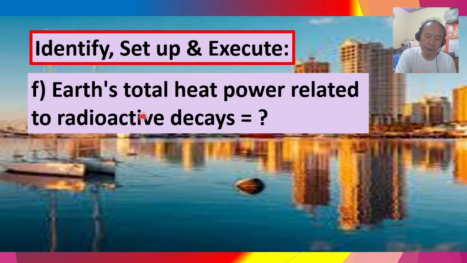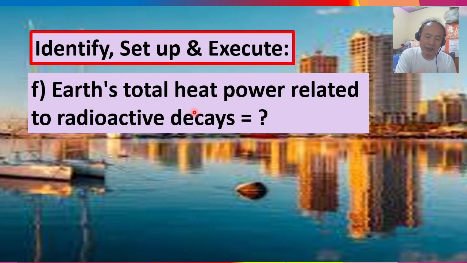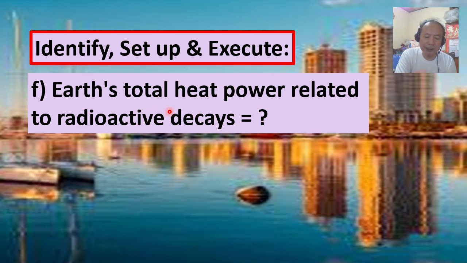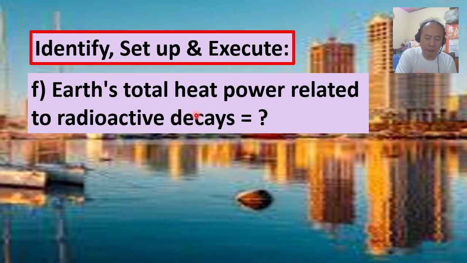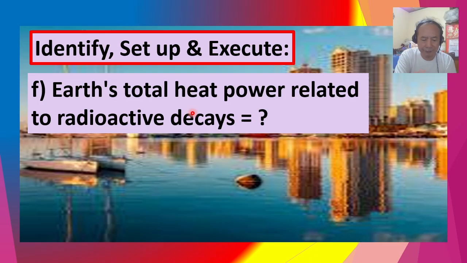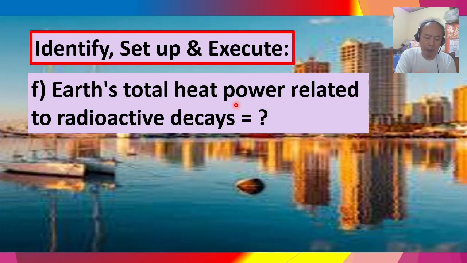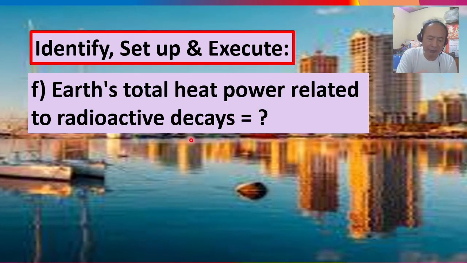According to the problem, uranium decays account for 39% of the radiogenic supply of heat. So in part F, we are required to find the total heat power related to radioactive decays.